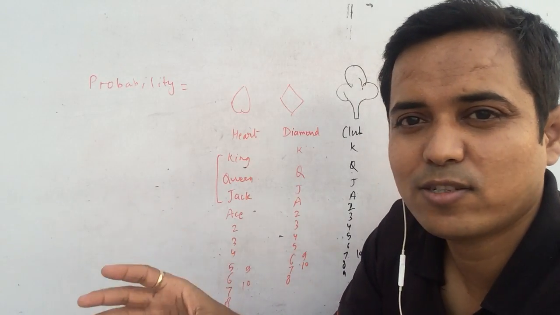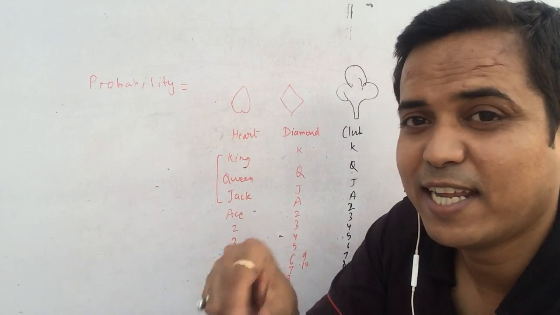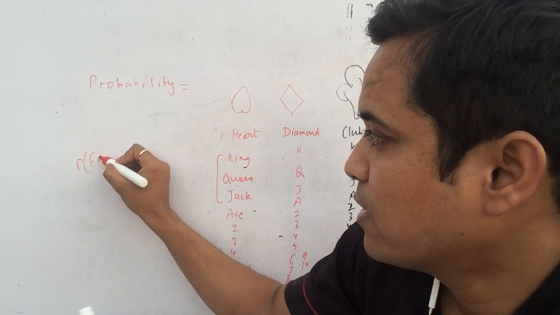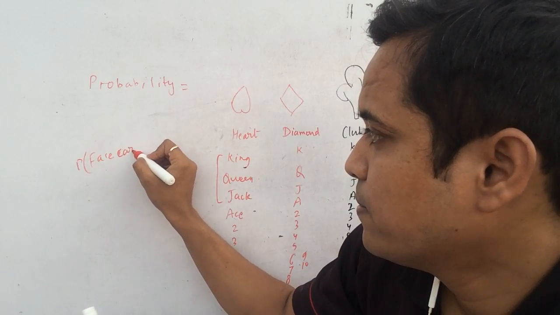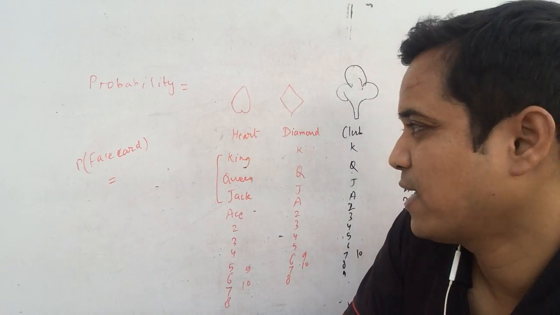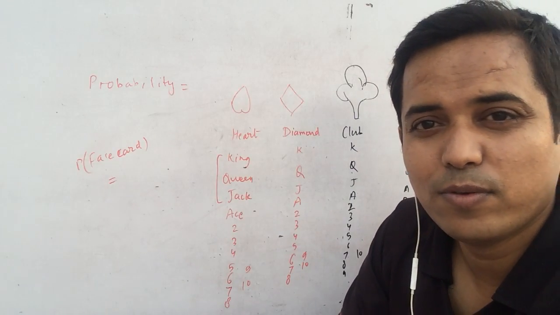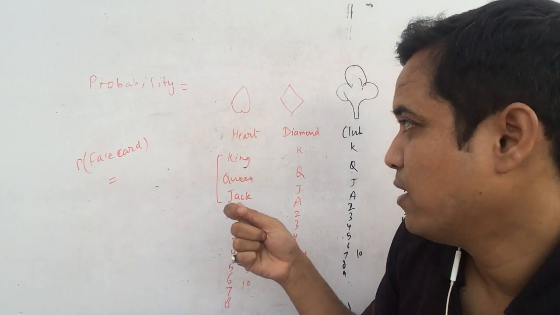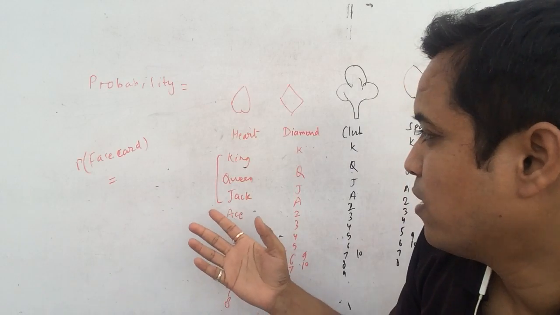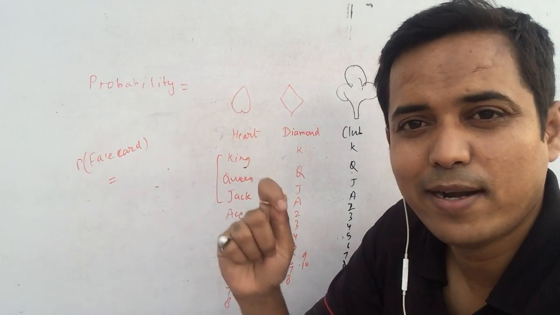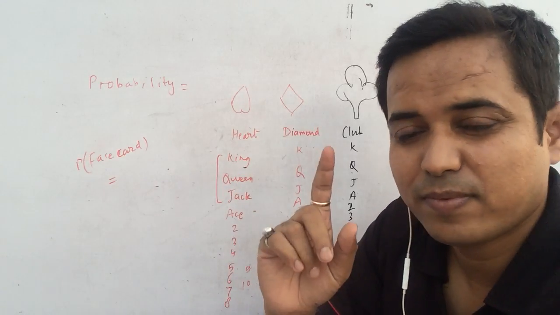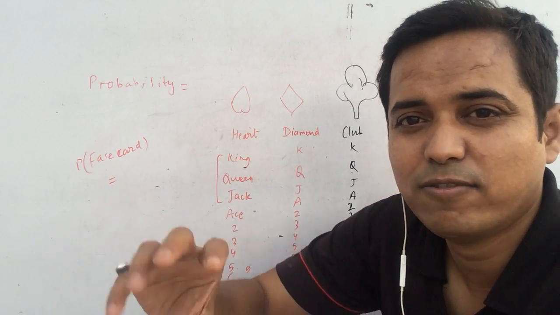If someone asks you to find the probability of getting a face card, think like this: the examiner or someone who provided you the playing cards had a condition that you have to remove all the face cards.